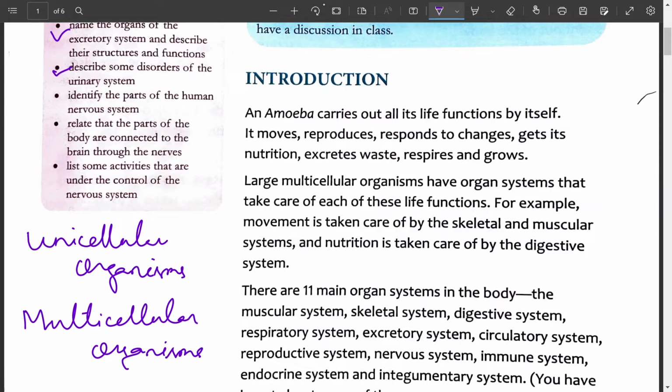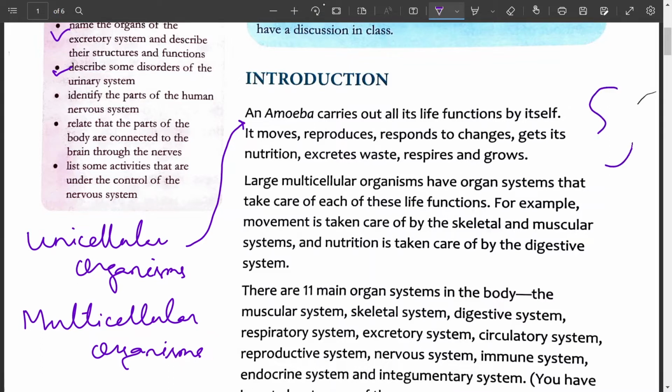We can take the example of unicellular organism, amoeba. An amoeba carries out all its life functions by itself. How it carries out? Because a single cell performs all the activities.